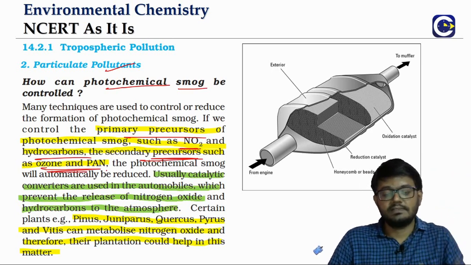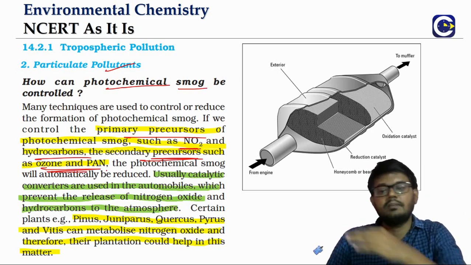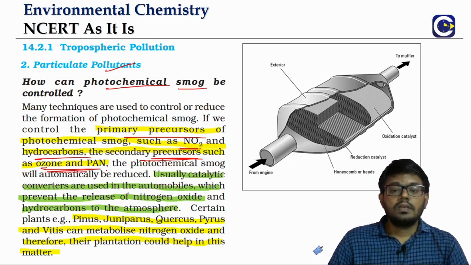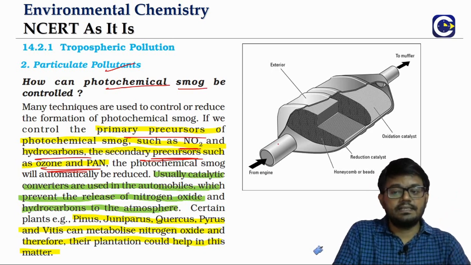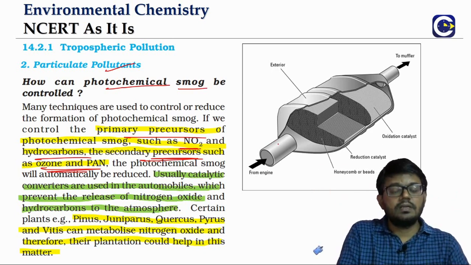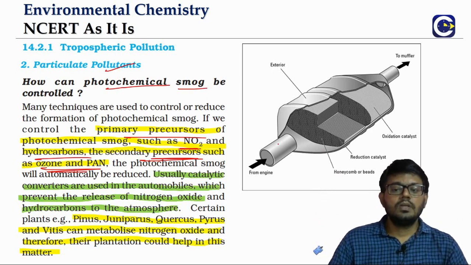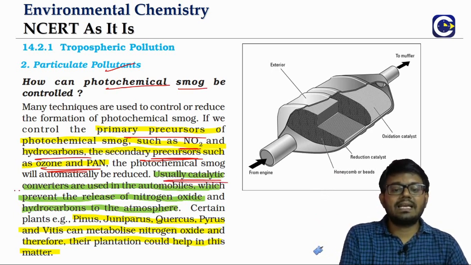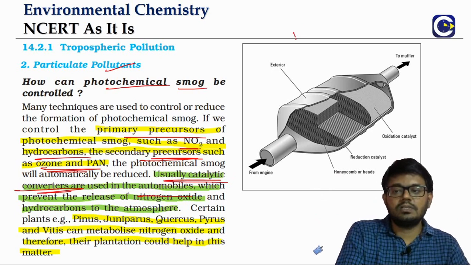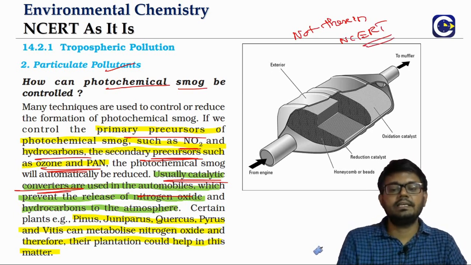Secondary precursors. We have primary precursors and we have secondary precursors. If we can stop the primary precursors, that is coming from the vehicular emission, then automatically the secondary precursors also will be reduced. So for that we use something called a catalytic converter. This diagram is not there in NCERT. I have kept it so that we will be able to understand this clearly.